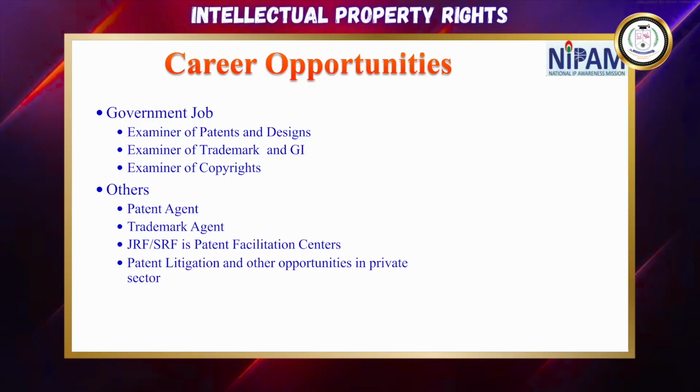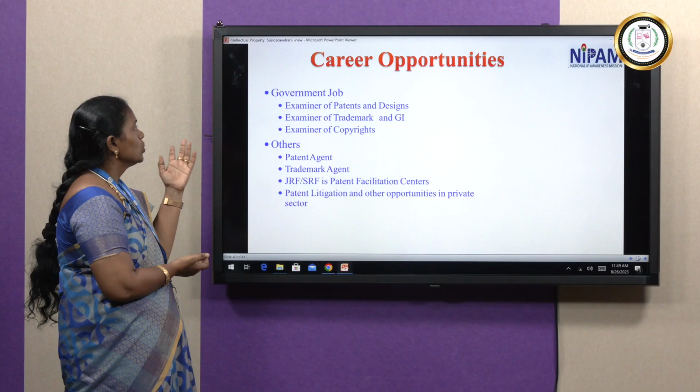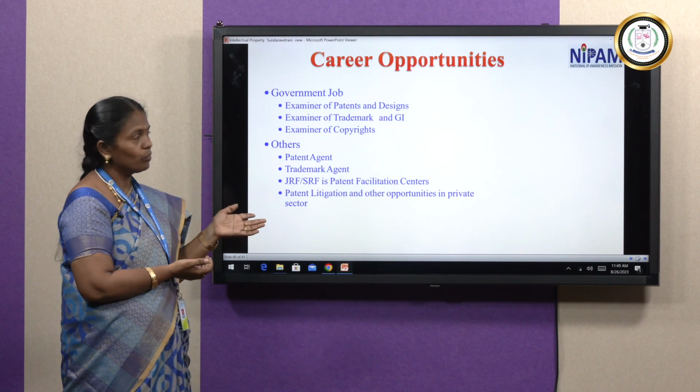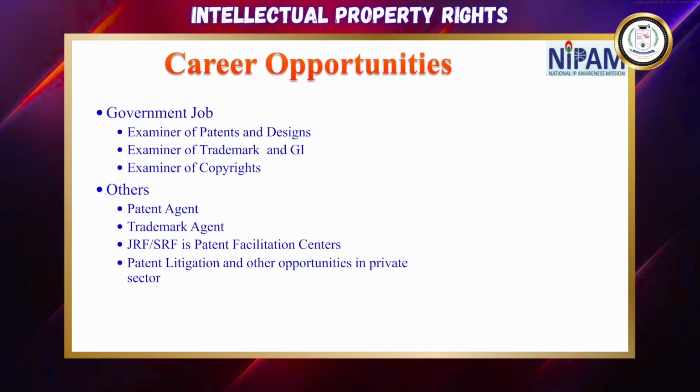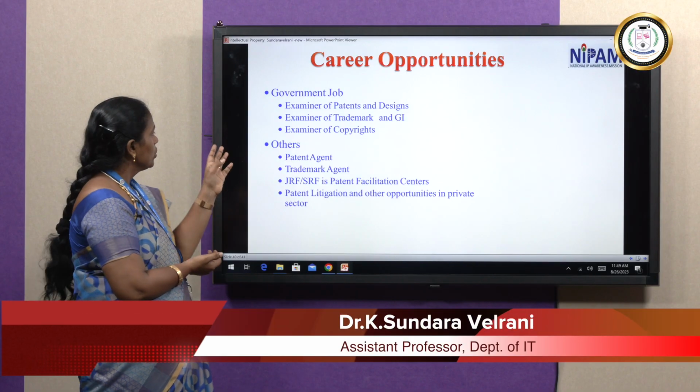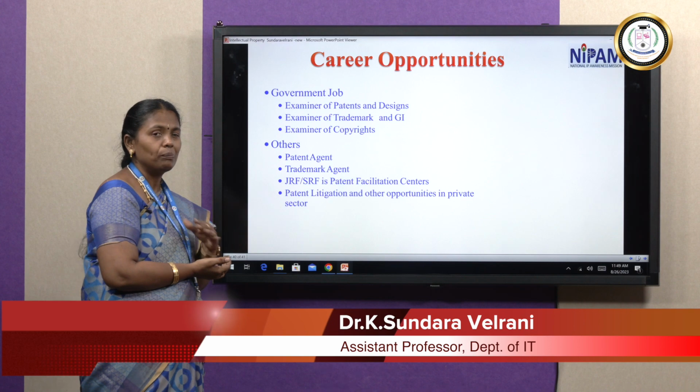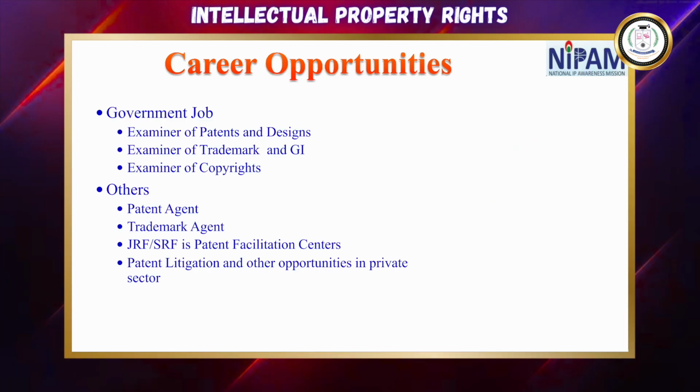So what are the career opportunities in patent rights, that I want to share here. Government jobs are there, and other jobs are also available. We can go for examiner of patents and designs, examiner of trademarks and GI, and examiner of copyrights. All this comes under government jobs. Others also: if I become a patent agent, I can work as a patent agent, claim my patent, and help others. Trademark agent, JRF, SRF, and patent facilitation are also available. Then private opportunities are more available in patent research and patentability. So these are the career opportunities in intellectual property rights. Thank you.